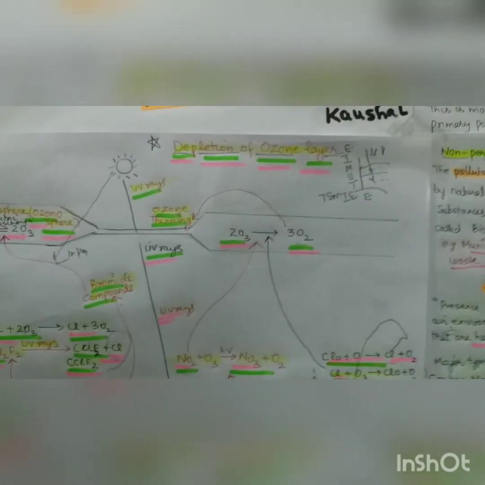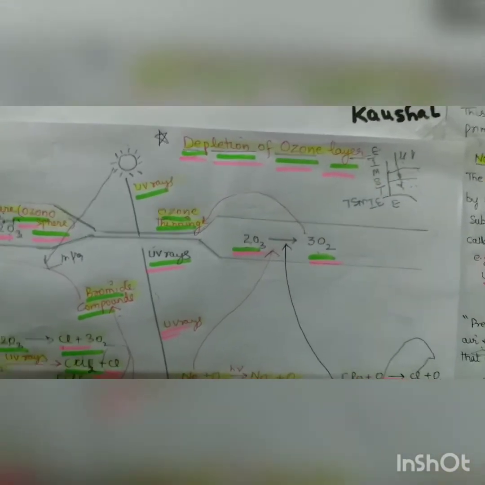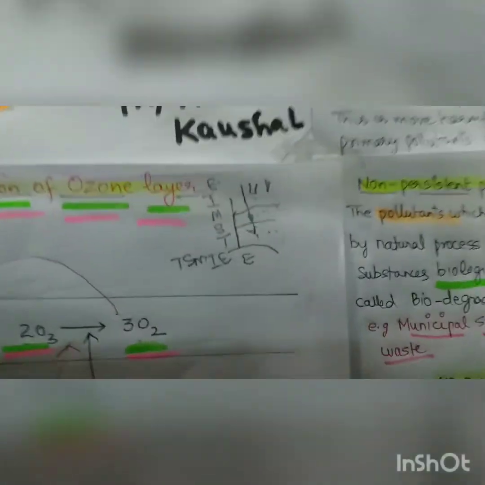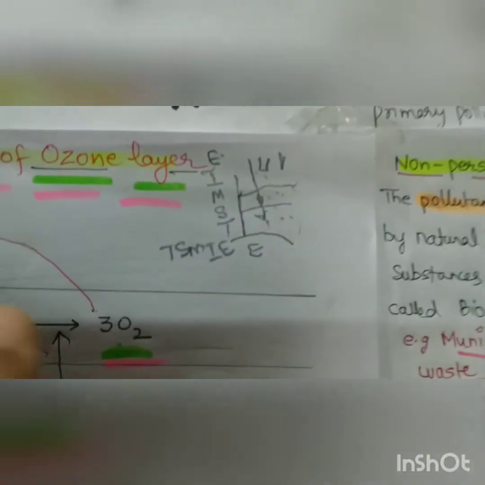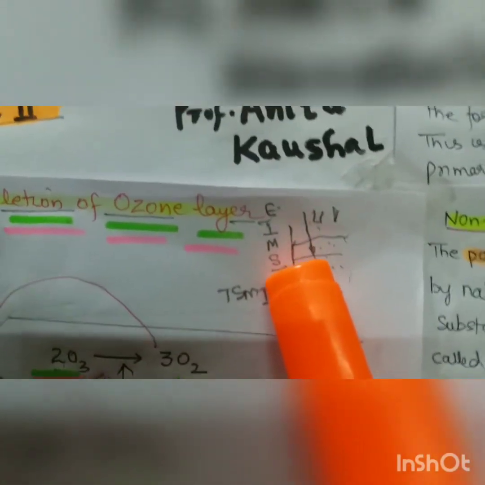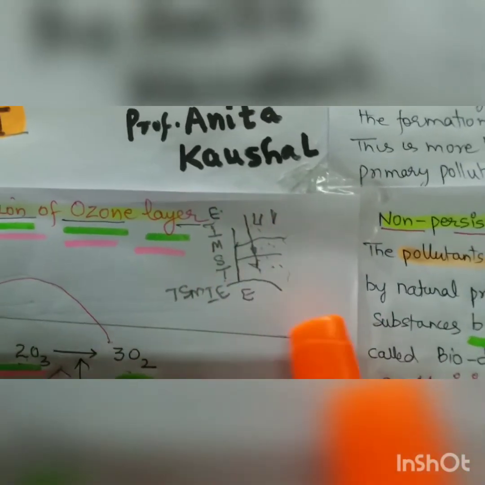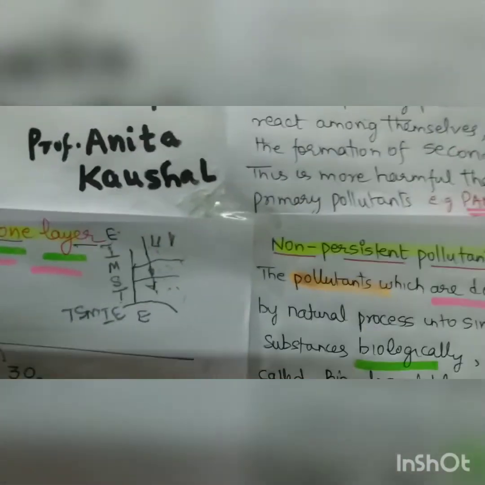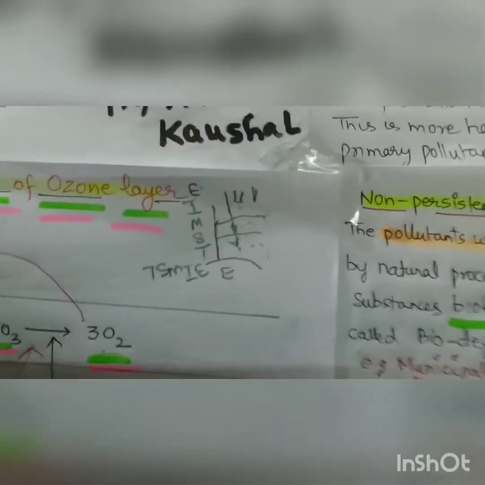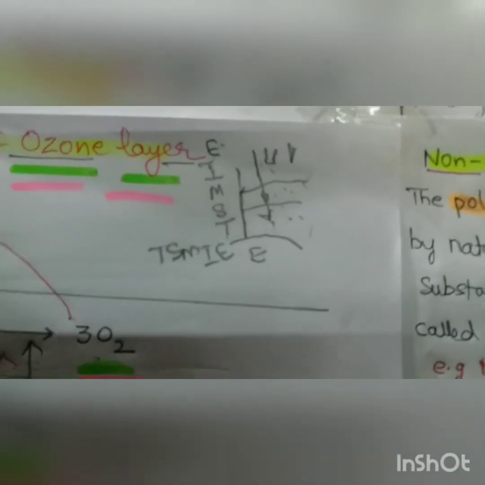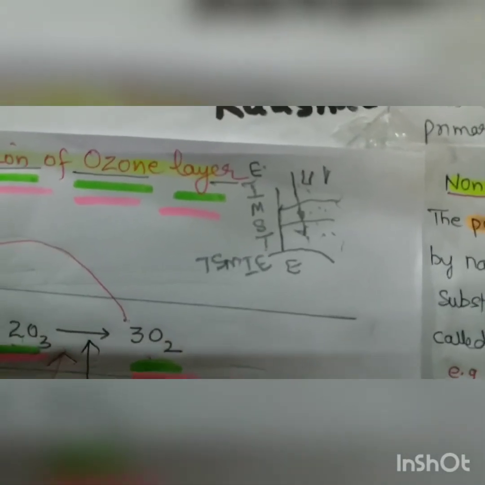Tomorrow I will take global warming and acid rain, one part. So please be with me. Before that, I will go over the structure of the atmosphere, which I told you just now. Please revise, that is SAMTE. Troposphere, stratosphere, mesosphere, and this is thermosphere, but it is called ionosphere. It is from the ionosphere that the radio waves come. We will see FM and everything. This question also comes. The radio waves are reflected from the ionosphere, and this is the exosphere where the satellites will grow.